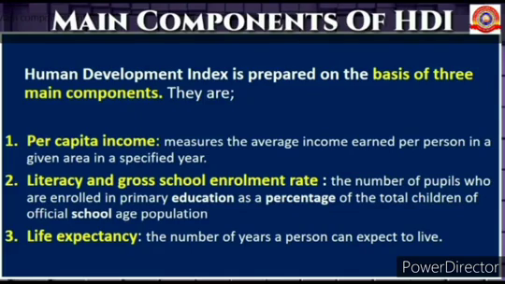Literacy and gross school enrollment rate means the number of people who are enrolled in primary education as a percentage of the total children of official school age population. Life expectancy means the number of years a person can expect to live.